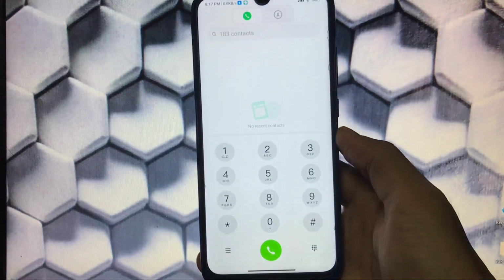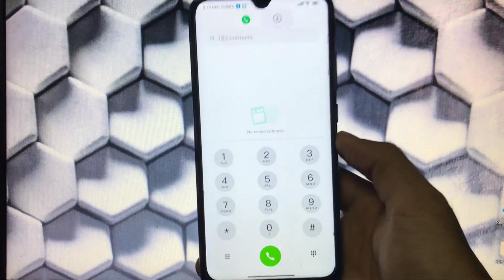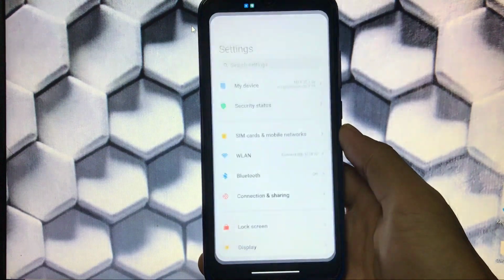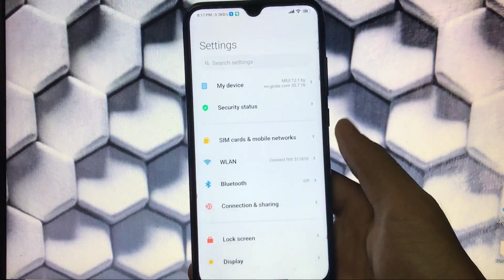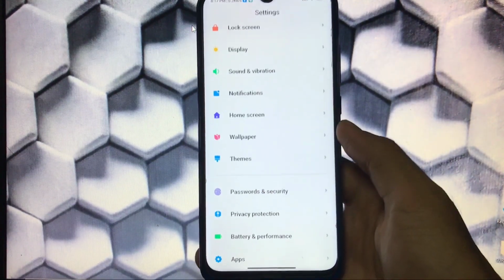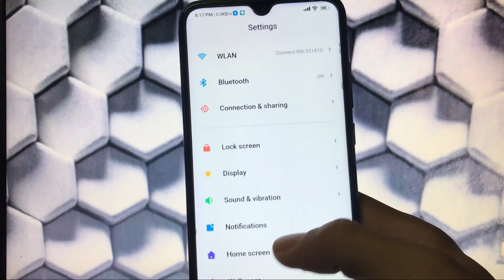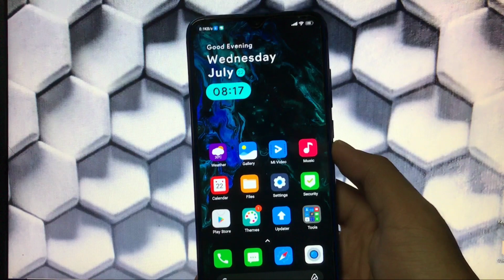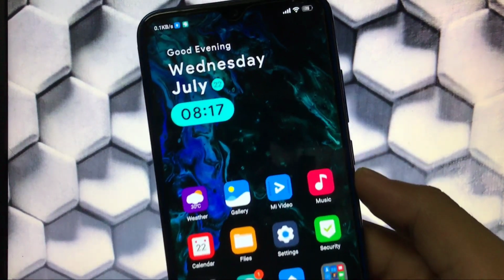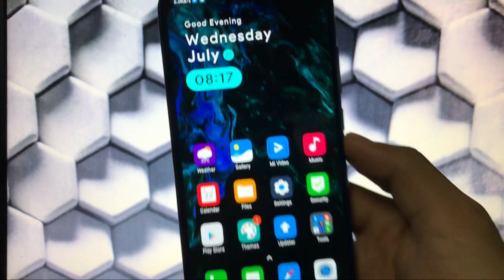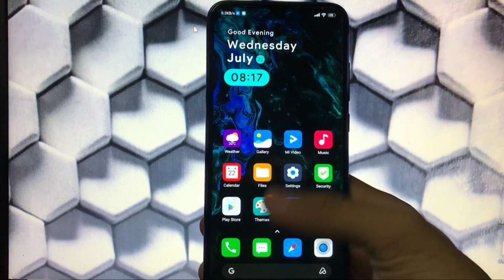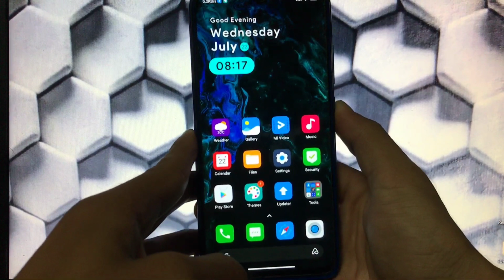If we talk about your dialer pad, this is how your dialer pad looks. The previous one was also like this, and this one is also like that. And this is the type of settings you get here. A little bit of dividers you are getting. We have dividers available now, which I didn't get in previous themes, but this is one of the great themes ever. First of all, the widget on the home screen just looks nice. You should try out this theme for sure, because this is one of the great themes ever.